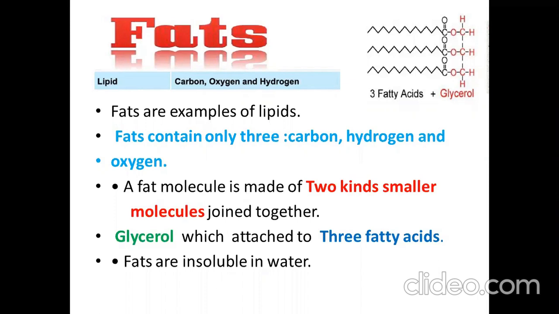Fats are also present as different layers around your body organs, insulating them and reducing heat loss from those organs.